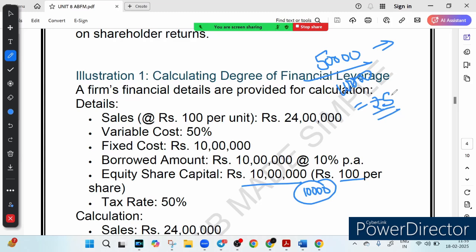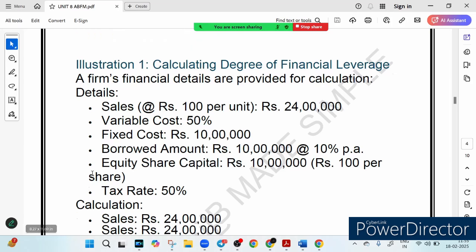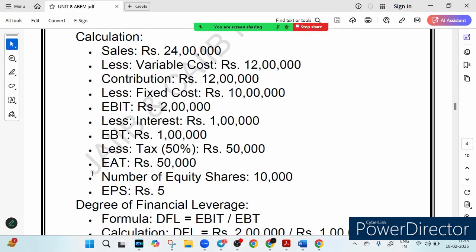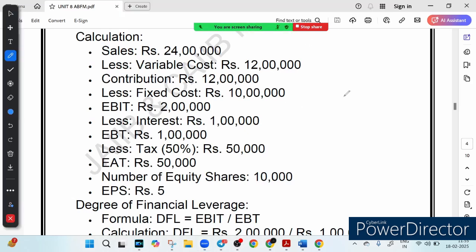But here is the real question: how does financial leverage impact your business? So you have calculated all the parameters, but the question is, how does financial leverage impact your business? Now let's calculate the DFL, which is degree of financial leverage. Remember, DFL tells you how sensitive your EPS is to the change in your EBIT, right? So the formula is